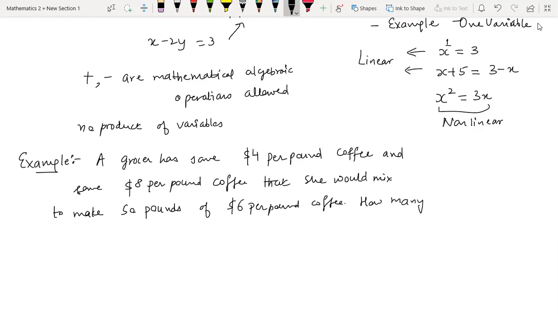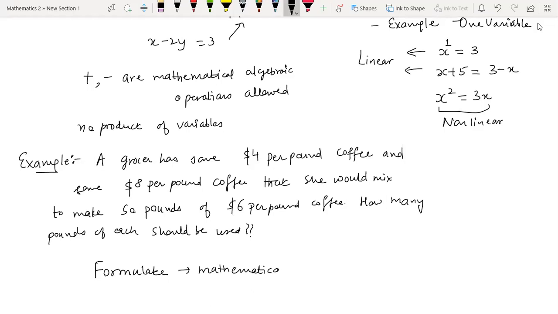How many pounds of each should be used? So this is a simple problem in front of you. These kind of problems are known as mixture problems. So we need to formulate this problem now, right? When we start from these kind of problems, firstly we need to formulate them mathematically.